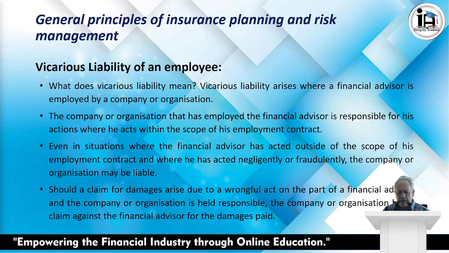Now we've got a case in point, which is the ABSA versus DUR case, where a person that worked for ABSA, which was a regional manager, which is actually sad, gave advice to Mrs. DUR and invested her money into a scheme that was not approved by ABSA brokers.